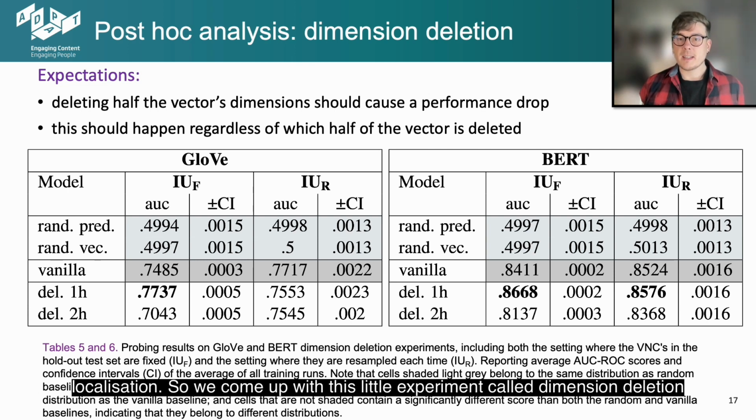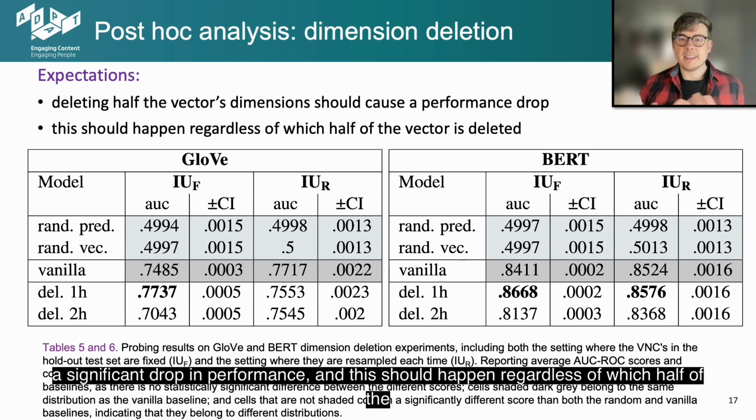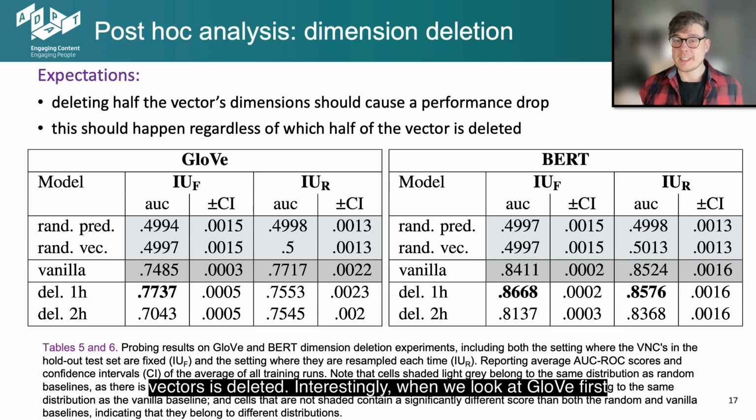So we come up with this little experiment called dimension deletion, where we essentially just delete half of each vector in the data set, first the first half, then the second half, and assess the impact of this on the probe's performance. Obviously, deleting half of the vector's dimensions should cause a significant drop in performance, and this should happen regardless of which half of the vector is deleted.